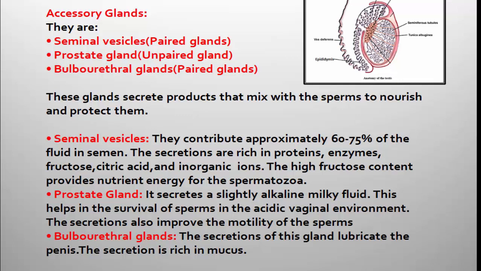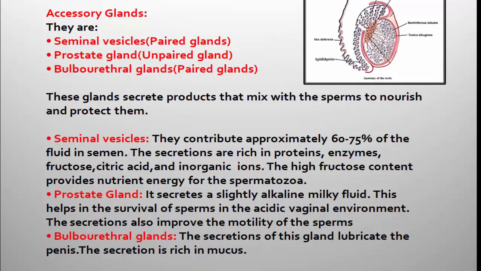When the sperms are stored in the ejaculatory duct, the nourishment for the collected sperms is provided by fructose. One thing I would like to repeat here: when the sperms are inside the seminiferous tubule where they are actually produced, the nourishment is given by Sertoli cells. That is why they are called nurse cells.